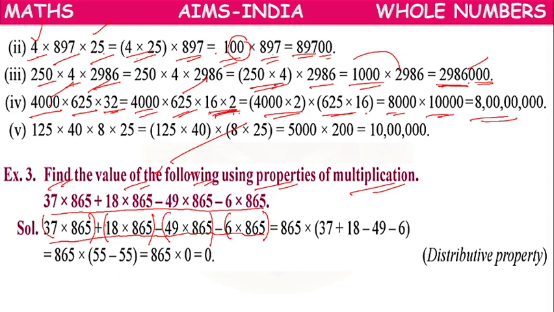We have 4 terms, and in the 4 terms, 865 is common. We will take it outside. First, 37 is remaining, then 18, minus 49, minus 6 remaining. So 37 plus 18 is 55, minus 49 minus 6 is minus 55. 55 cancels, giving 0. 865 into 0, answer 0.